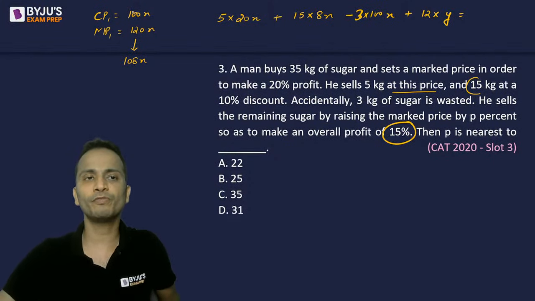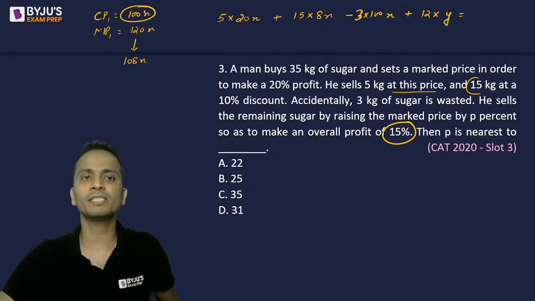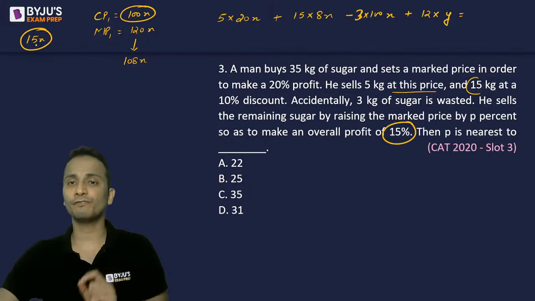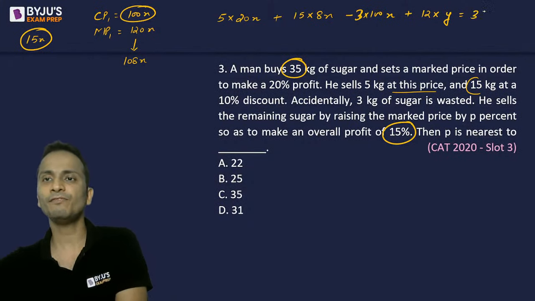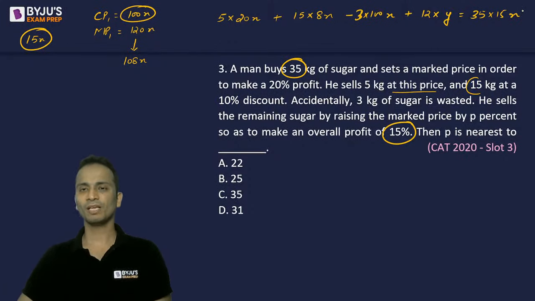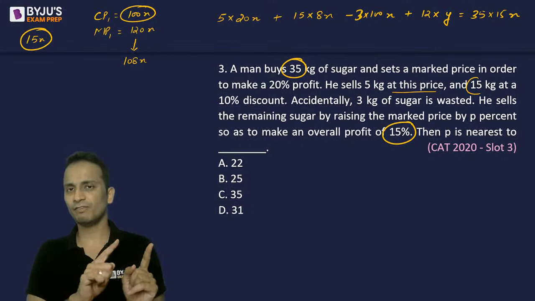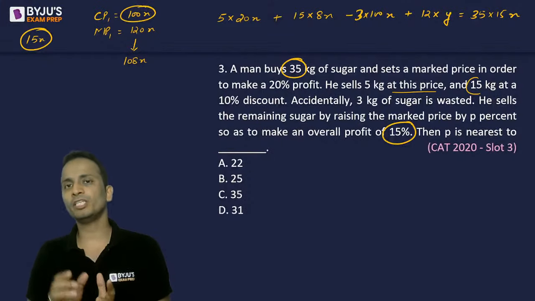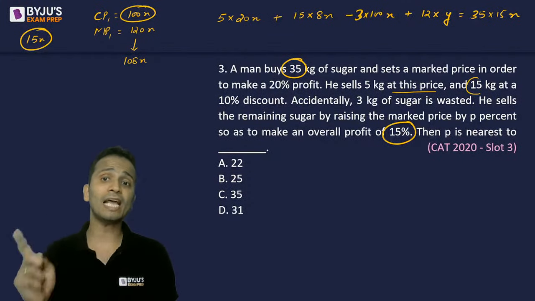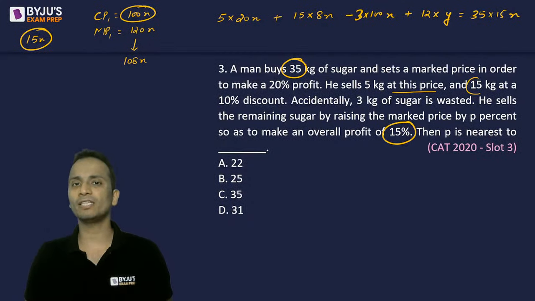Now for an overall profit of 15 percentage, the cost price is 100x. Okay, 15 percentage profit, that means profit on 1 kg is 15x and profit on 35 kg should be 35 multiplied by 15x. Okay, so I have made a very normal equation. It will be very important to consider the loss that I'll make on the sugar that is wasted.